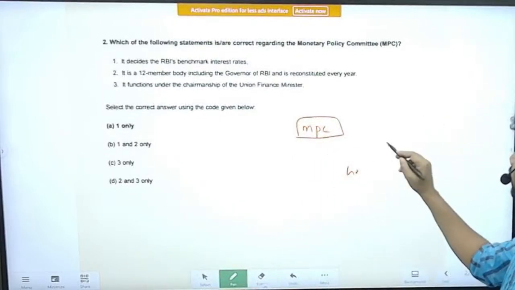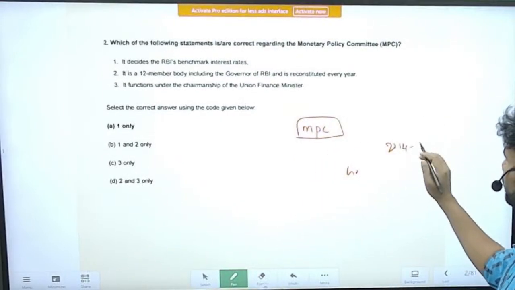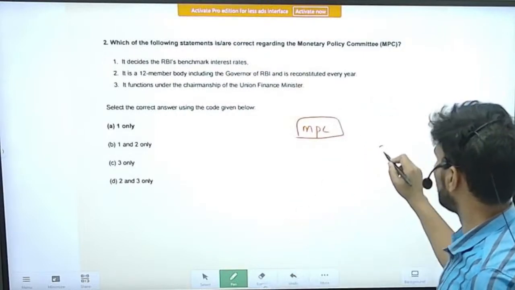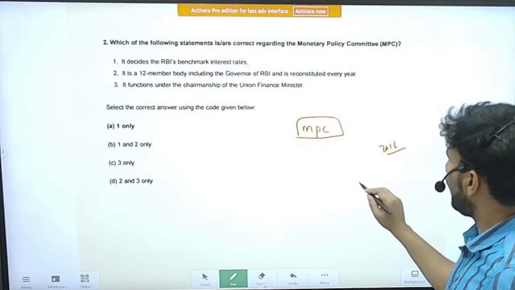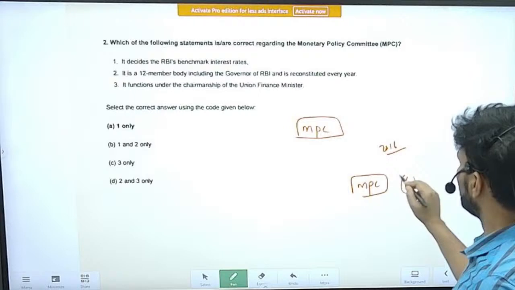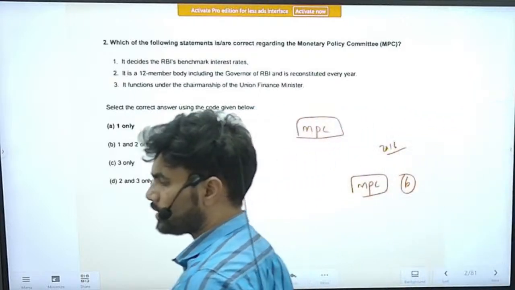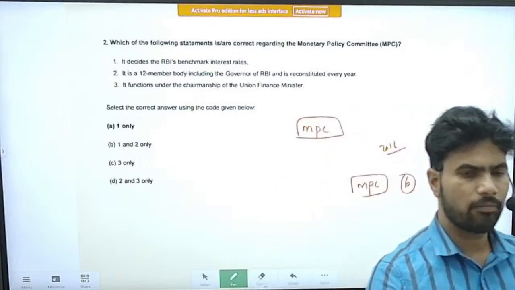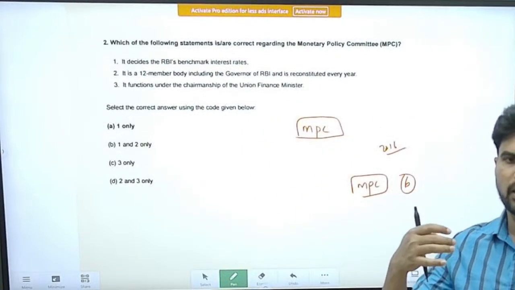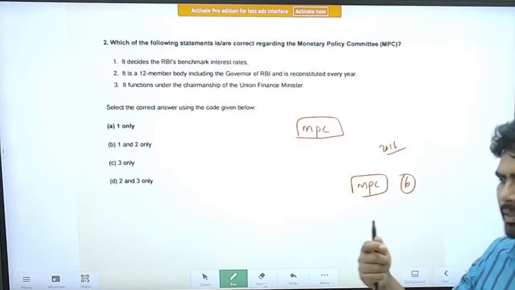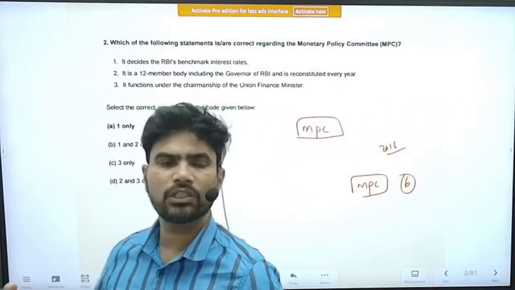Around 2014, 15 or 16, I'm not exactly remembering, I think it might be 2016 only, a committee was formed. There will be six members in the committee. Three members will come from the Reserve Bank of India, and three experts in economic activities will come, basically professors of various universities.